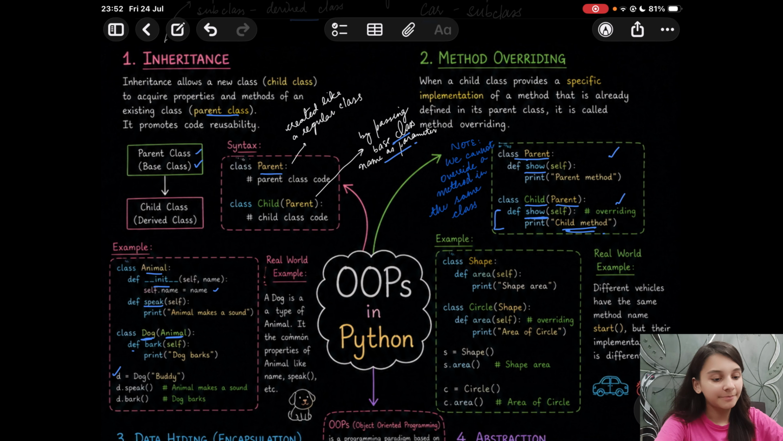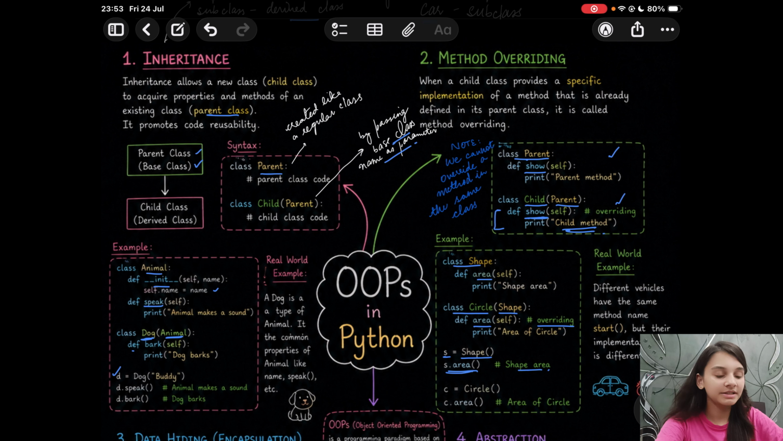Let's have a look at the example. We have a class shape with the method area, and then you define a child class circle which inherits the properties of the parent class, which is shape in this case. You are creating a method with the same name as the parent class, which is area. So this is termed method overriding. Now we are creating an object S, and on calling S dot area using the dot operator, you are calling the area method. It will take you to the shape area. It will print shape area this time.